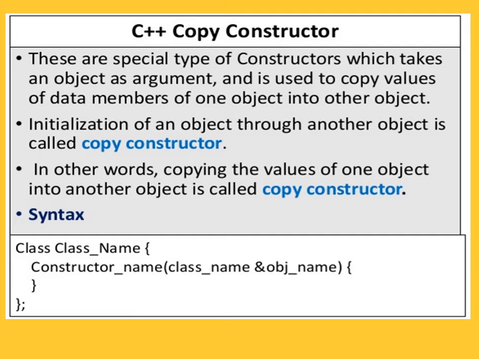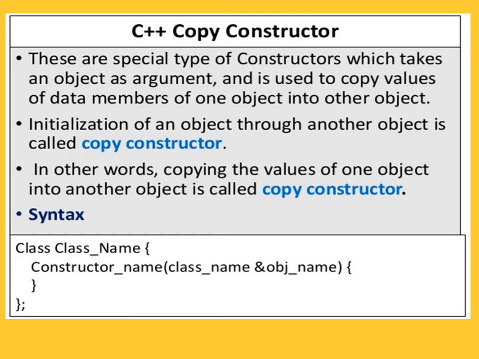In other words, we can say that copying the values of one object into another object is called a copy constructor. So this is a simple definition: copying the values of one object into another is called a copy constructor. See the syntax. In the syntax, class is a keyword, followed by the class name.